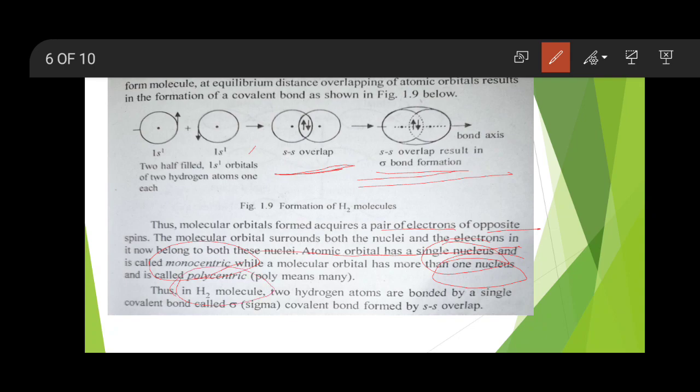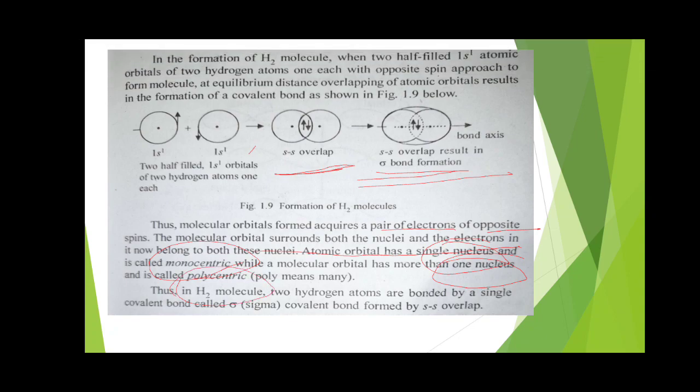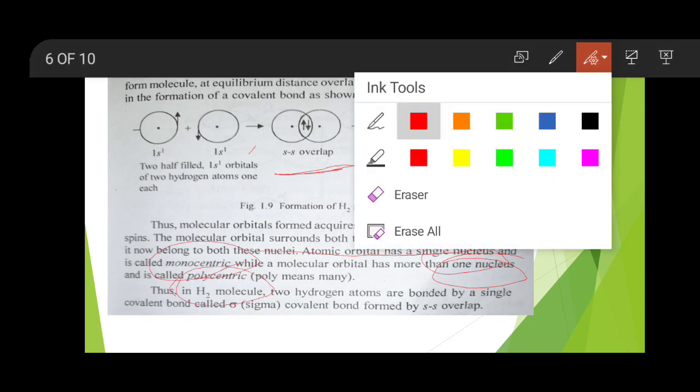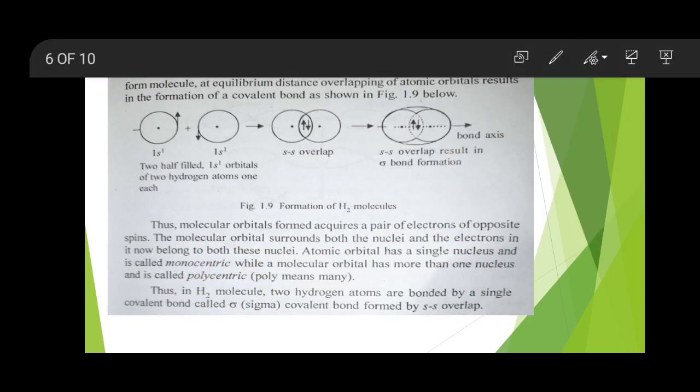What is monocentric? Monocentric means which contains only one nucleus. And what is polycentric? Polycentric means which may contain more than one nucleus. Everybody understood?